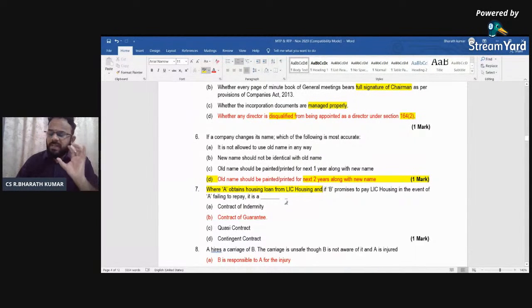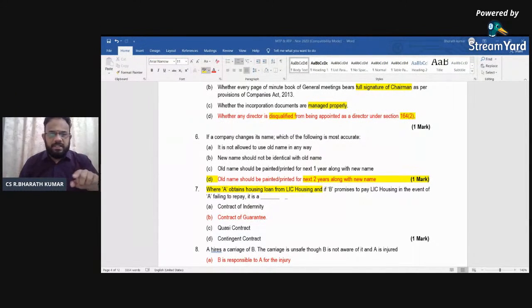Next, very simply, they will ask you questions on Indian contract, what type of contracts it is going to be. Indemnity versus guarantee, bailment versus pledge, agency, sub-agent versus substituted agent, holder versus holder in due course, sans recourse versus sans phrase endorsement. This type of meanings and confusing questions they'll ask you. I'll again repeat what they will ask you in your Indian contract and negotiable. First, they will ask you indemnity versus guarantee.